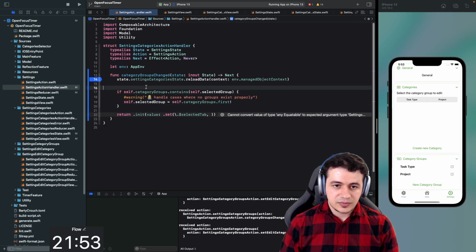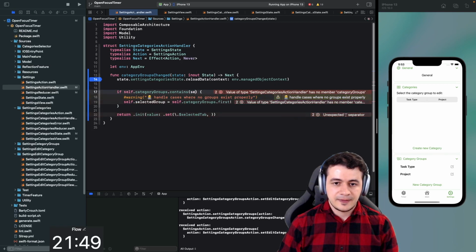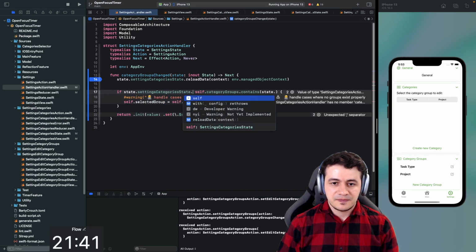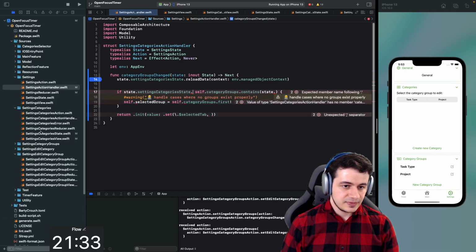Okay, so we say if the category contains state... okay, we are in a different place here, but this is state.settingsCategoryState.categoryGroups. Oh wait, settings. Oh, is it internal?